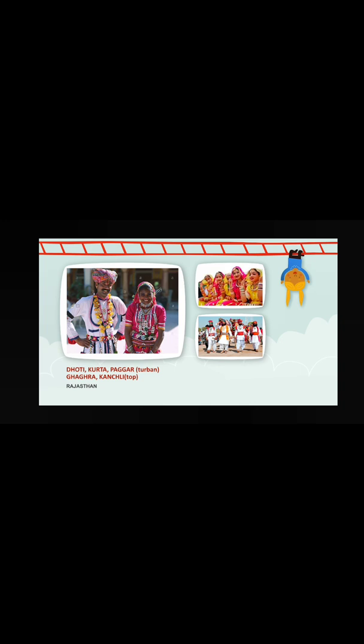That's why their dresses are slightly different. They are also wearing dhoti kurta, but these are slightly loose, and also paggar, which we also call pagri, but in their local language they say paggar. In English we say turban. And the female members are wearing ghagra and kanchli. Kanchli means the top, and ghagra. These are the traditional dresses of the people of Rajasthan, because Rajasthan is located in the hot desert area. Temperature remains high throughout the year.